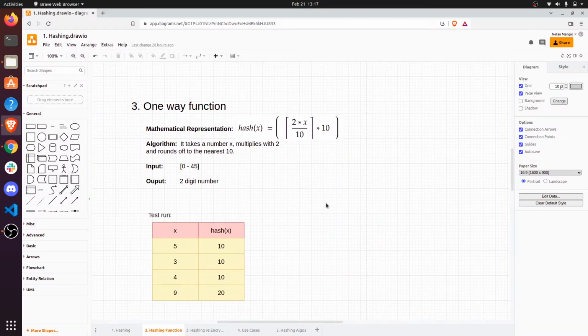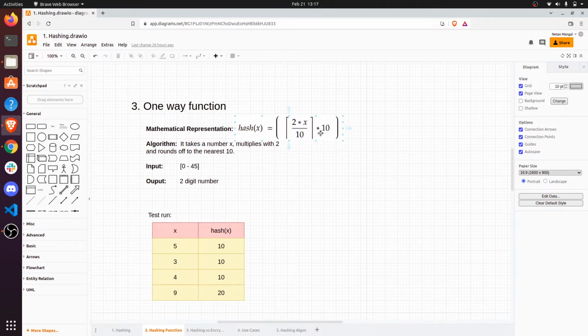Third feature, a hash function should be a one-way function. Let us take an example of a mathematical algorithm which takes the number x, multiplies it by 2 and rounds it off to the nearest tens. The mathematical representation for this function is given here. For inputs from 0 to 45, it will always produce an output of a 2-digit number. Let's give it a try run.